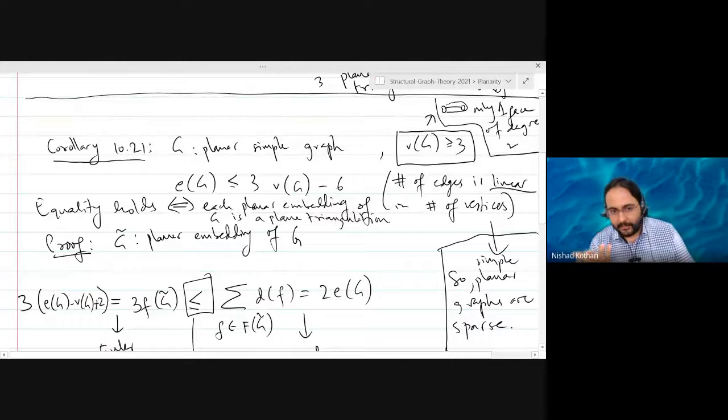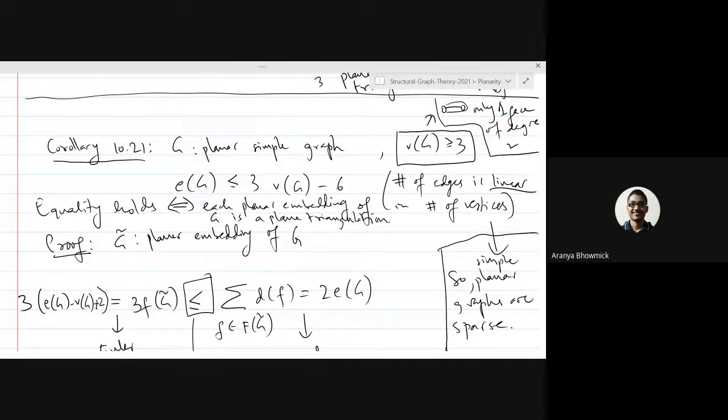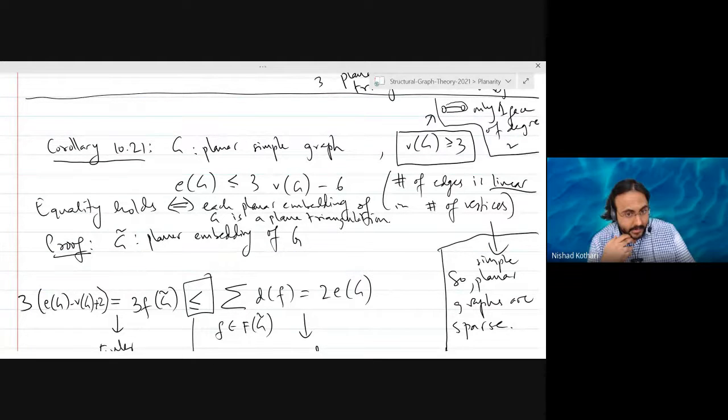Because you took a planar graph and then you took a particular embedding of it. For that particular embedding, it must be true that each face has degree 3, but then it holds for every single embedding, because the argument holds for every embedding. So why doesn't it suffice to check a single planar embedding of G whether it is a plane triangulation or not? It does. If a single embedding is a plane triangulation, then by this corollary, every embedding is a plane triangulation.